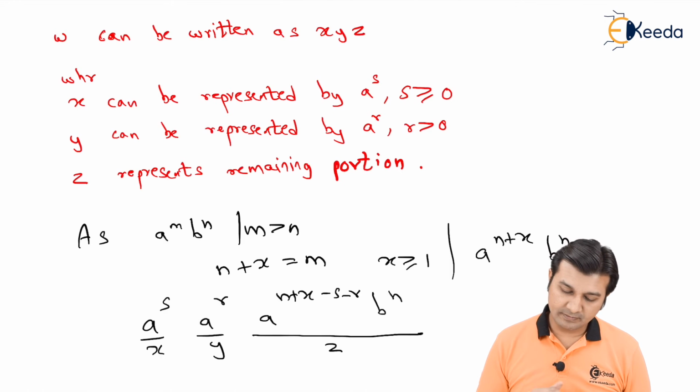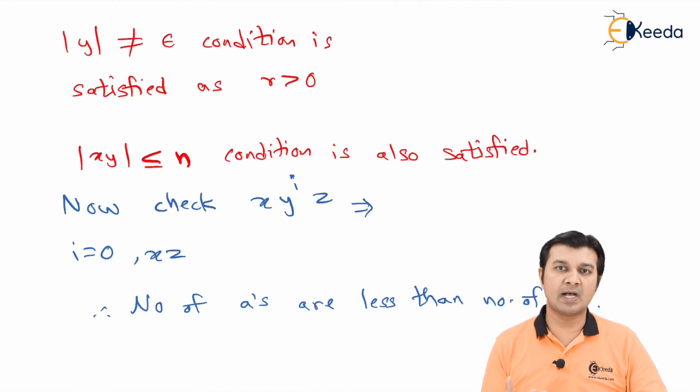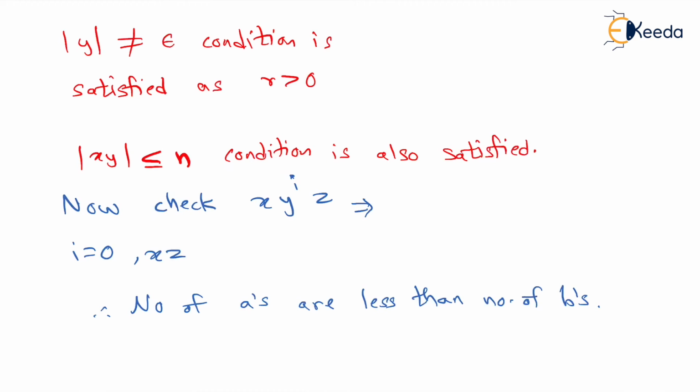So let's go ahead. Now mod y not equal to epsilon condition is going to get satisfied, of course, because r is greater than 0. My mod of xy less than or equal to n condition is also getting satisfied. Now we check for x y raised to i z. So let me write the xyz first. That is a raised to s, a raised to r, a raised to n plus x minus s minus r, b raised to n. This is my x, this is my y, and this is my z.